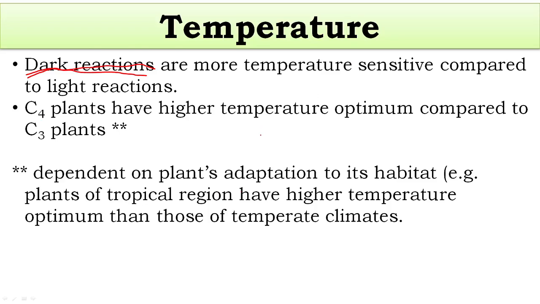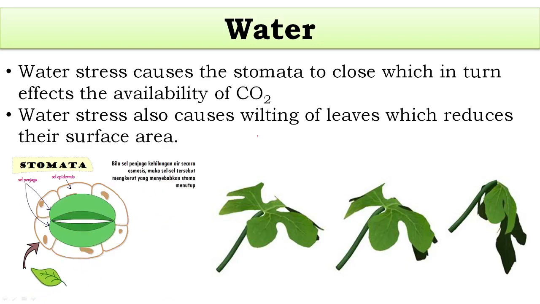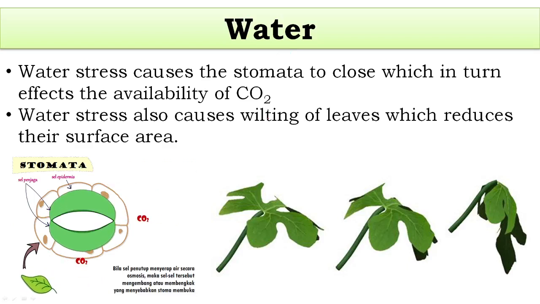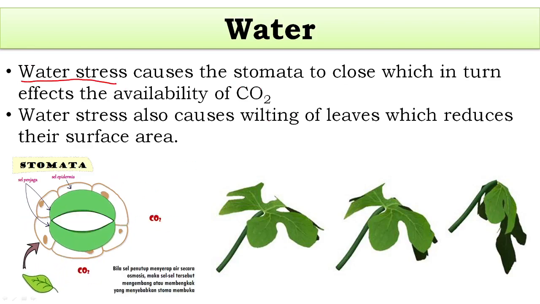rate of photosynthesis. Okay, and finally we have water. Water affects photosynthesis indirectly. Water indirectly affects the rate of photosynthesis. It is the water stress which causes stomata to close. Stomata are present on the leaf surface.